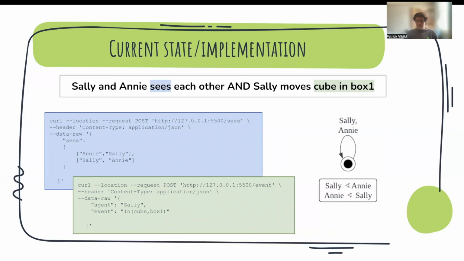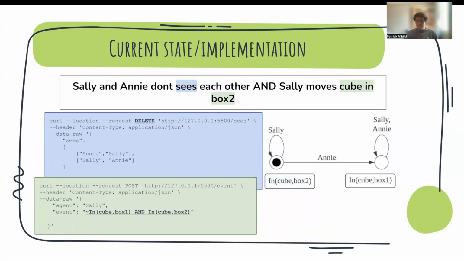On the right, we have the defined Kripke structure for these two calls. Second, following the Sally-Anne experiment, we say that Sally and Annie don't see each other. So Annie doesn't see Sally and Sally doesn't see Annie anymore. That means they're in different rooms. And second, Sally moves the cube into box 2. In order to move into box 2, it also has to be not in box 1, as in the call. That creates this Kripke structure. And here we can find out that Sally knows that the cube is in box 2. And also Sally knows that Annie knows that the cube is in box 1.